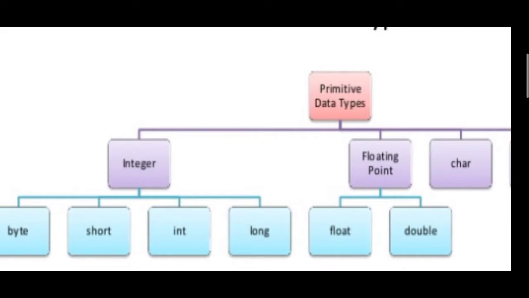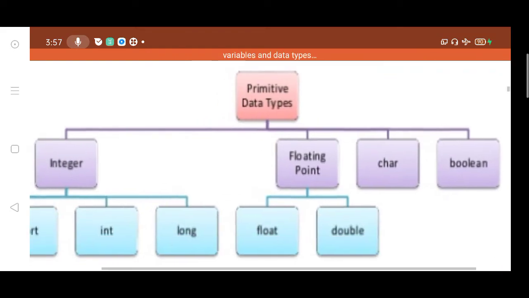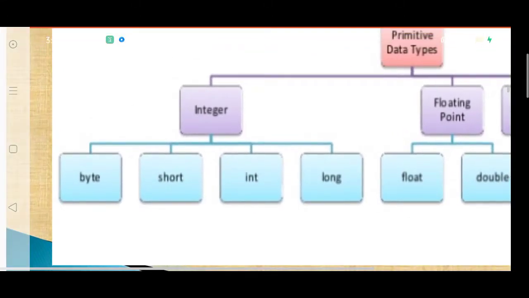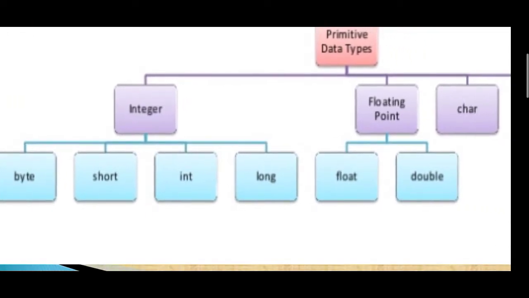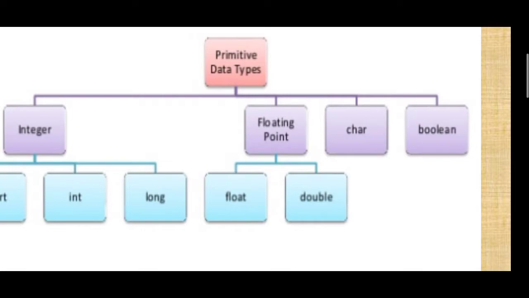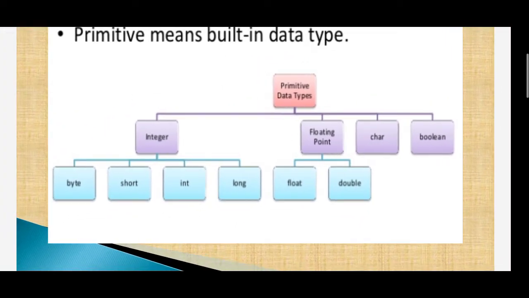We have integer, floating point, character, boolean. In the integer we have byte, short, int, long. In floating point we have float and double, then char and boolean. These are all the built-in data types.